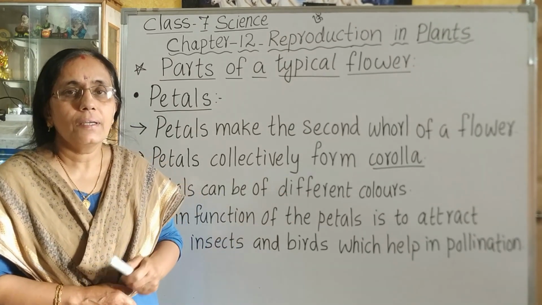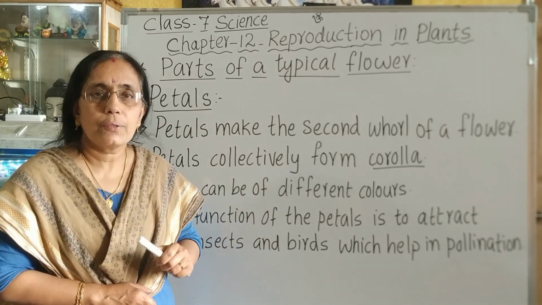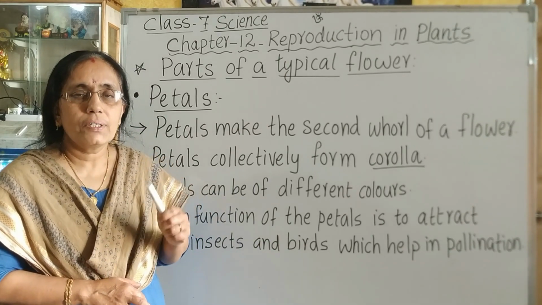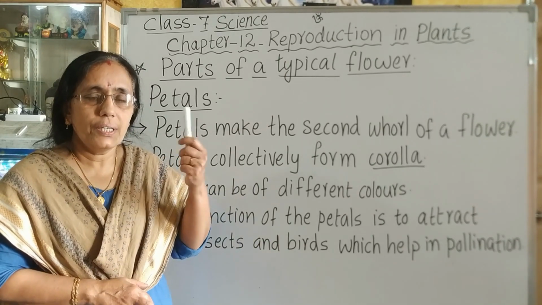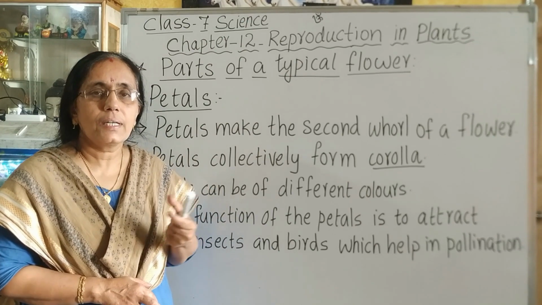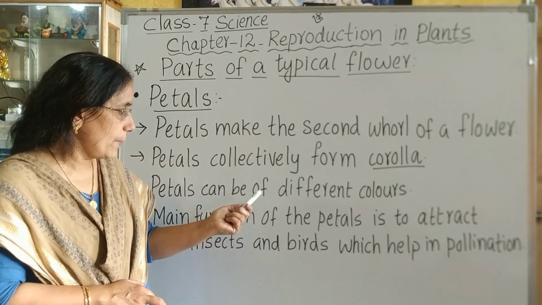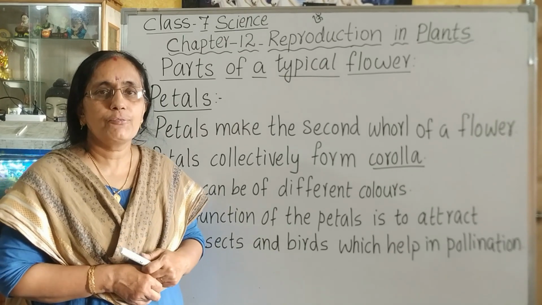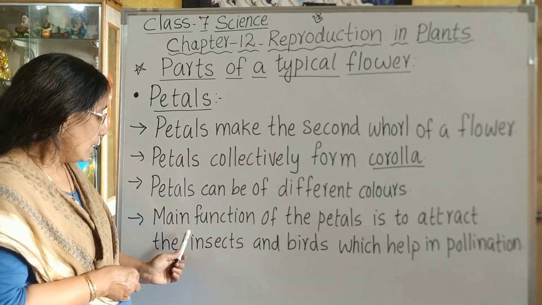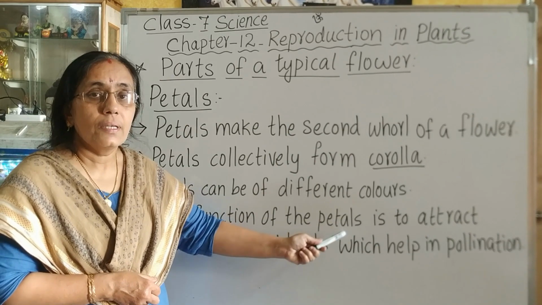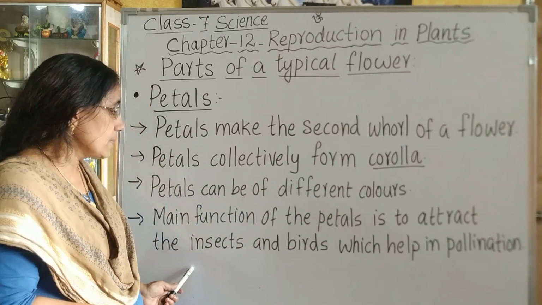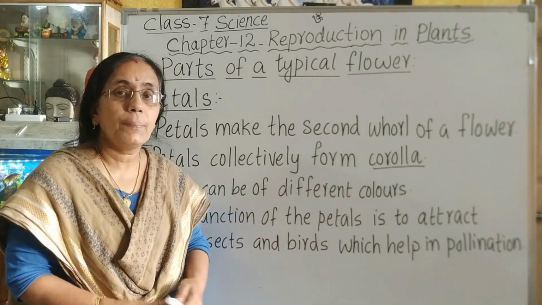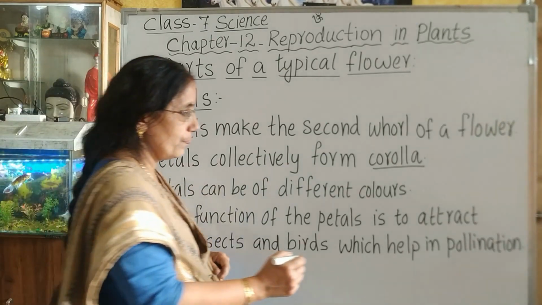We have seen that flowers are the reproductive part of a plant, and flowers are very colorful. So in a flower, which part is colorful? It is the petals. And why are petals so colorful? There is a reason for that. Because the main function of the petals is to attract insects and birds which help in pollination.